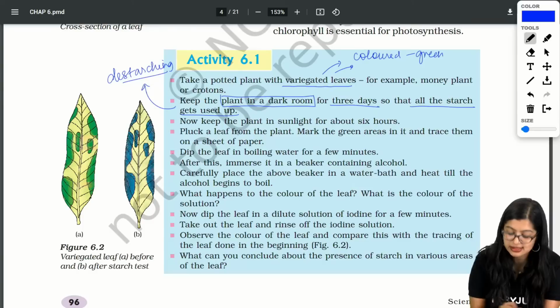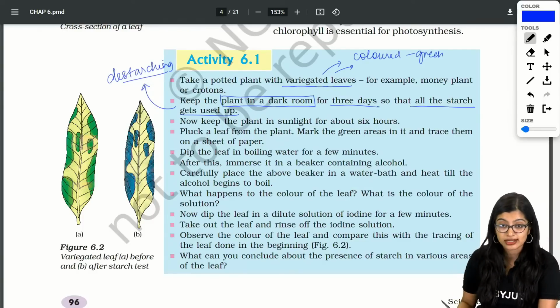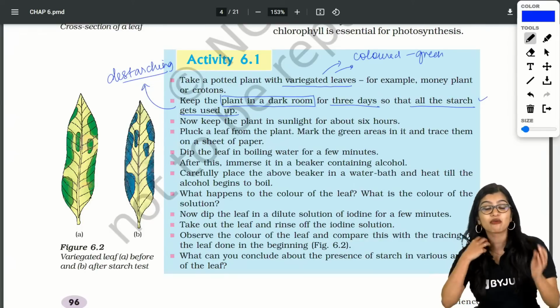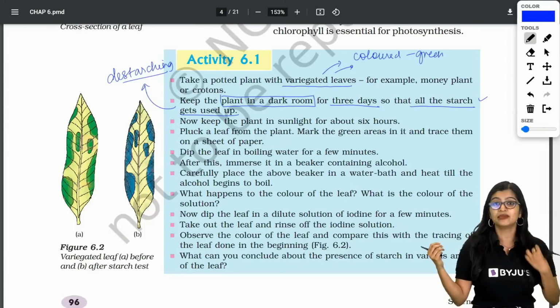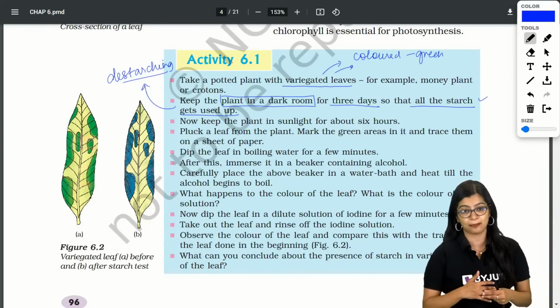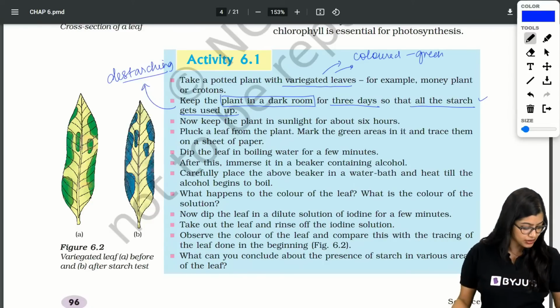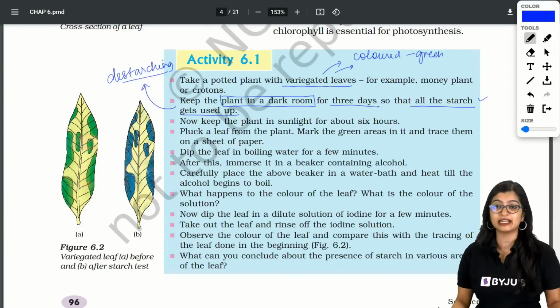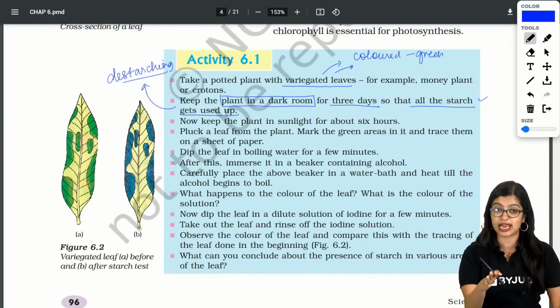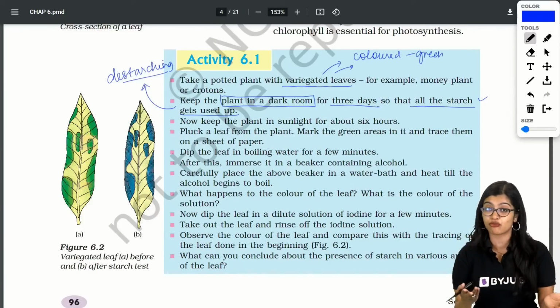What do we mean by destarching? Destarching is a process wherein we see that all the starch gets used up. And why do we want all the starch to get used up? So that at the end of the day, we know that it will not interfere with our process, right? Everybody, those of you who have doubts, let me tell you, I will take it, but first listen to the explanation. Then I am going to take doubts. Then only this is going to be a fruitful session.